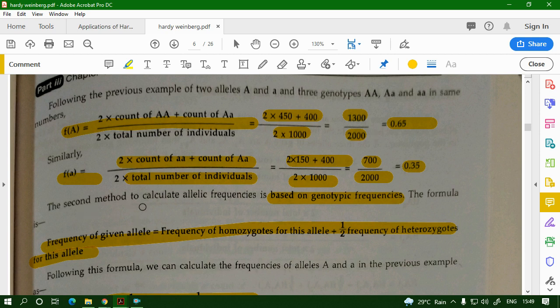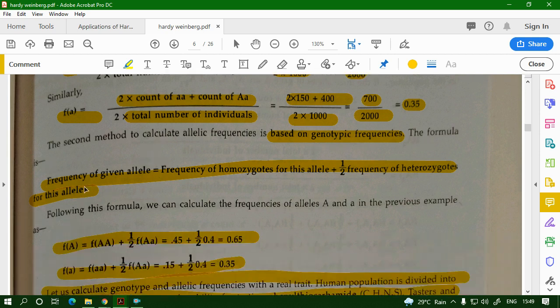The second method to calculate allelic frequency is based on genotypic frequency. The formula is: frequency of a given allele equals frequency of homozygotes of this allele plus half times frequency of heterozygotes of this allele. So you are already calculating the frequency beforehand, whereas here you were calculating by numbers.